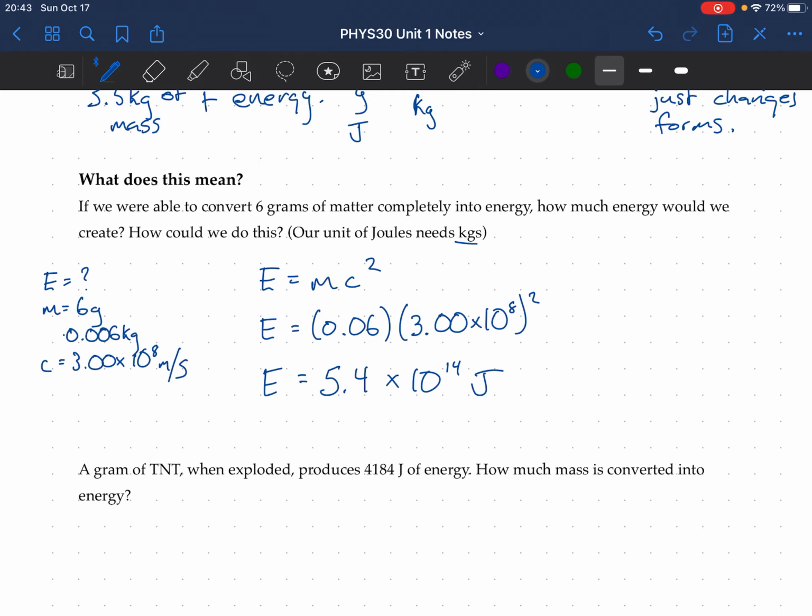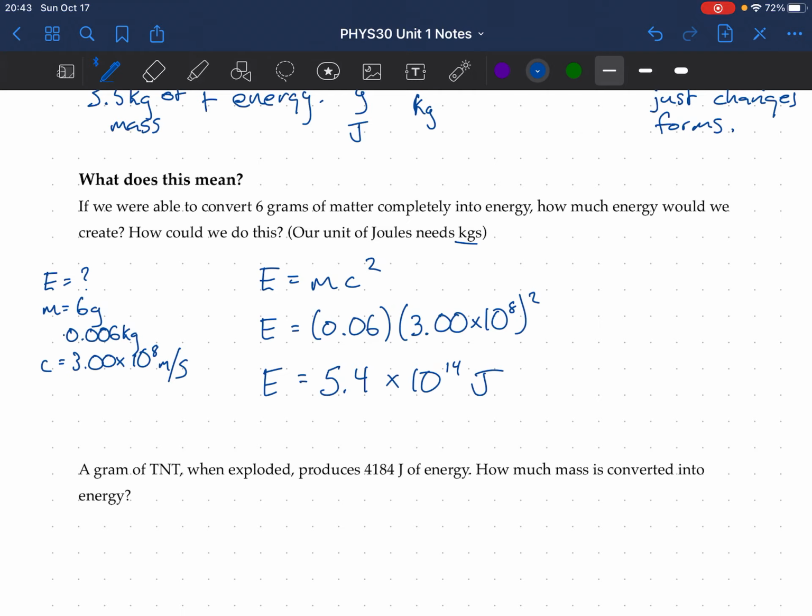The question is, what does this exactly mean? What does it mean to have 5.4 times 10 to the 14 joules? I'm just going to pull up a website here.